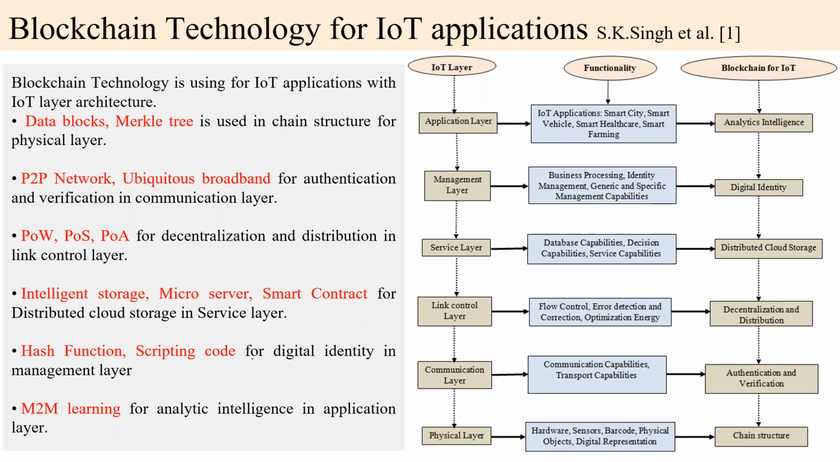Okay. And next, the application layer. The application layer's function as a blockchain is analytic intelligence. Analytic intelligence is provided by machine-to-machine (M2M) learning, and it is used in the application layer. Okay, this is the concept of blockchain technology for IoT applications.